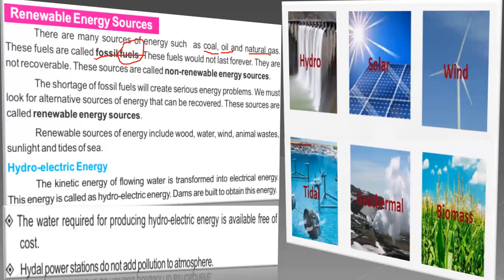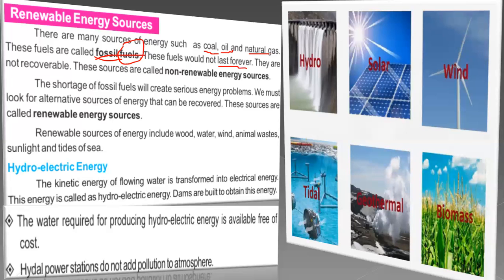And fossils are the dead materials of animals and plants which are buried under the ground for millions and millions of years ago. So when they get rotten, gases are produced, and with the pressure and heat, those substances just change into coal, oil, and natural gas. So that's why these are called fossil fuels. And these sources of energy are produced in millions of years. So these fuels would not last forever.